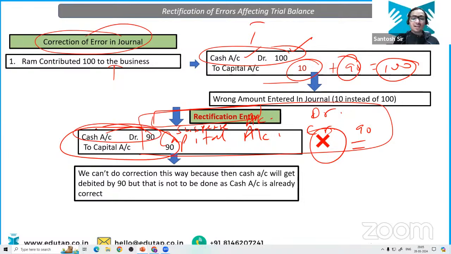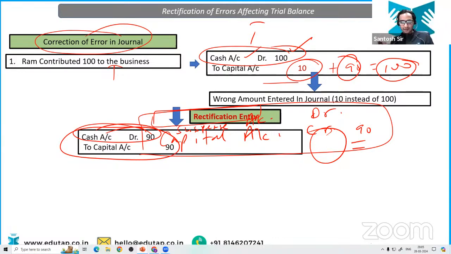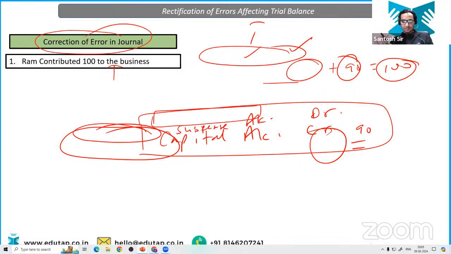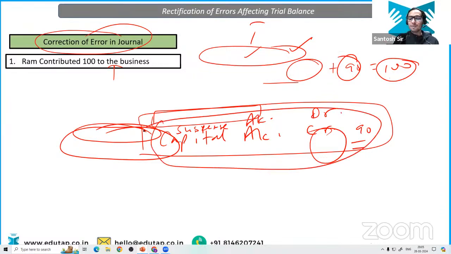Because your cash account is already correct. So what you need to do? Let me write it again. Now you can see here clearly, suspense account should be debited and capital account should be credited by 90. Is it clear to you? When you have no account, either in the debit side or in the credit side, what account are you going to enter?